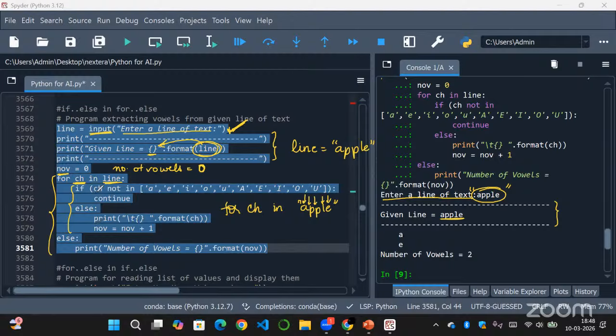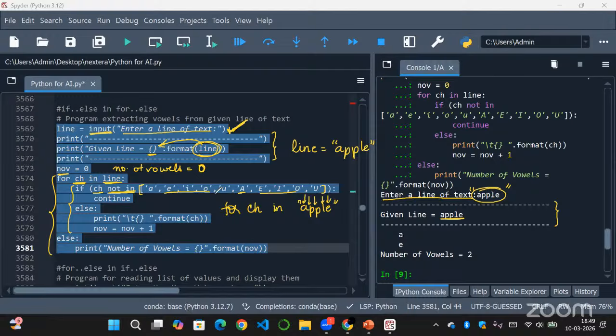So in this, if ch not in, is a membership operator, right? So if your ch value is not in this list of values, that is A, E, I, O, U. So A, E, I, O, U are the vowels, right? So here we have capital vowels and small vowels also because we don't know if the user will give in caps or smalls, right?